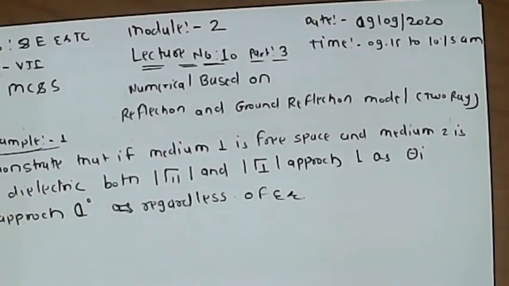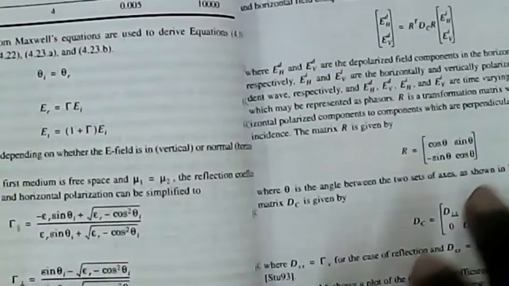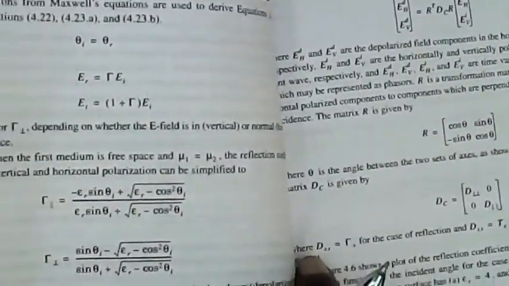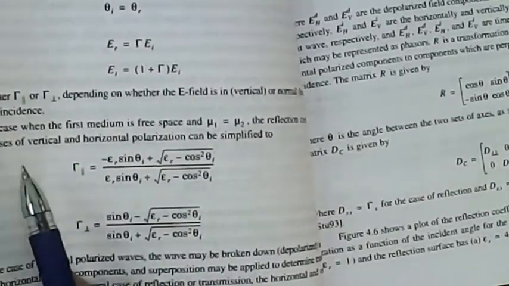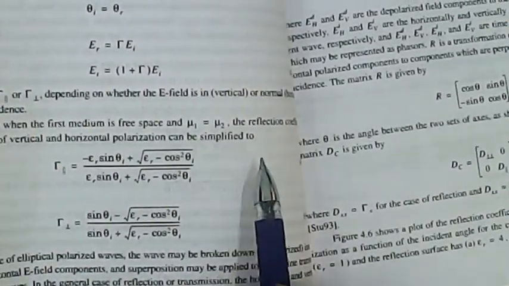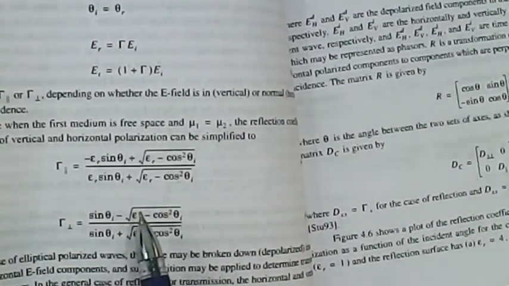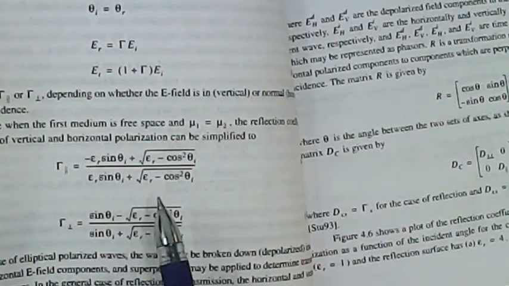So when the first medium is free space and the second medium is dielectric, at that time we can calculate the reflection coefficient by using this formula. So this is for case 1, when the first medium is free space and the second medium is your dielectric material.